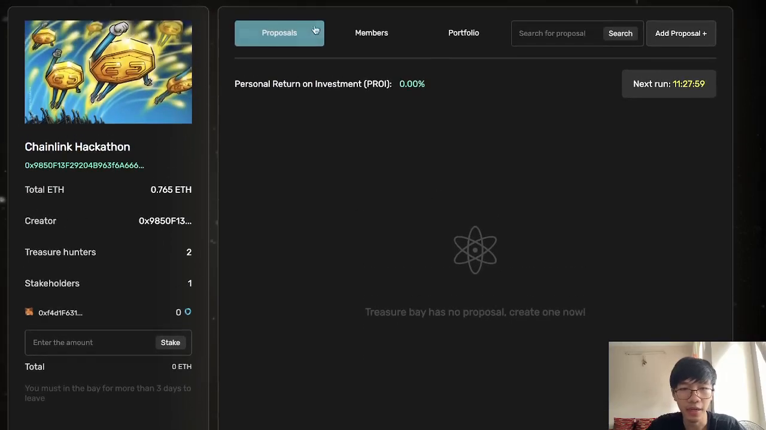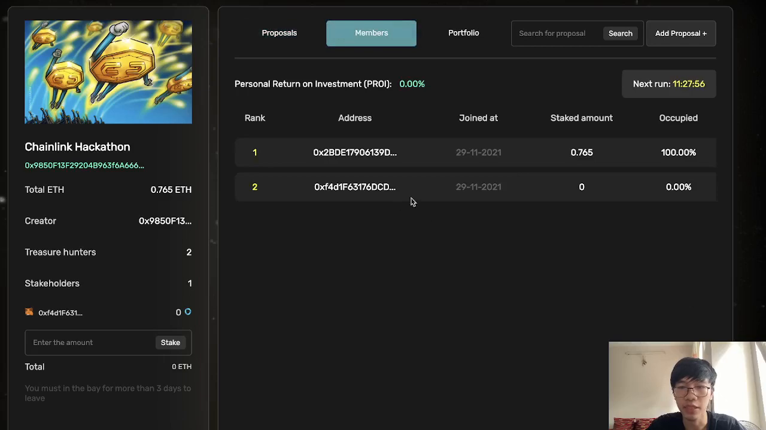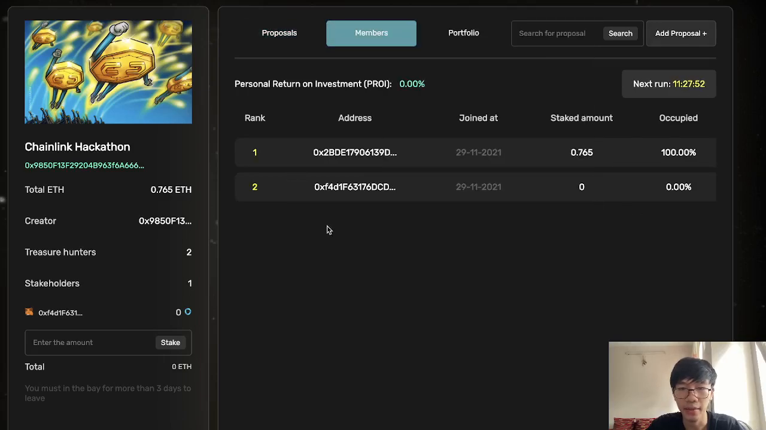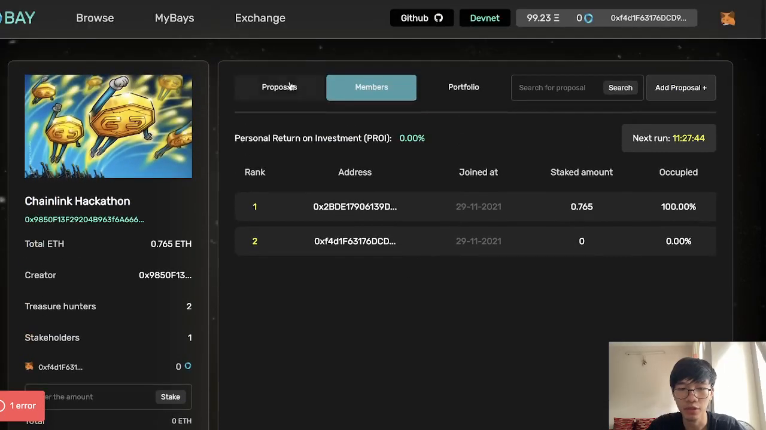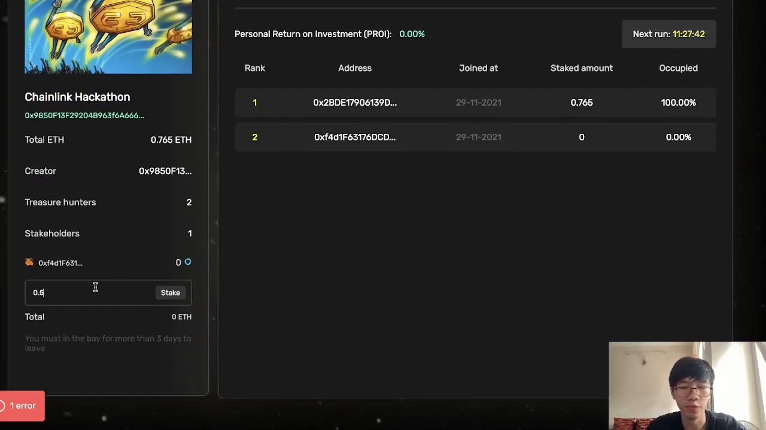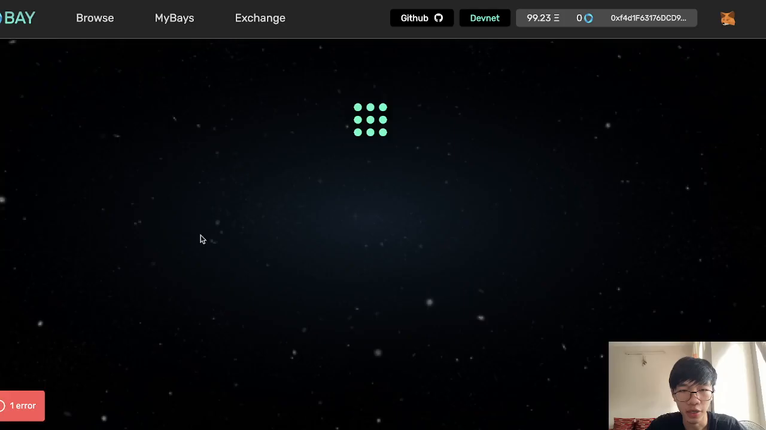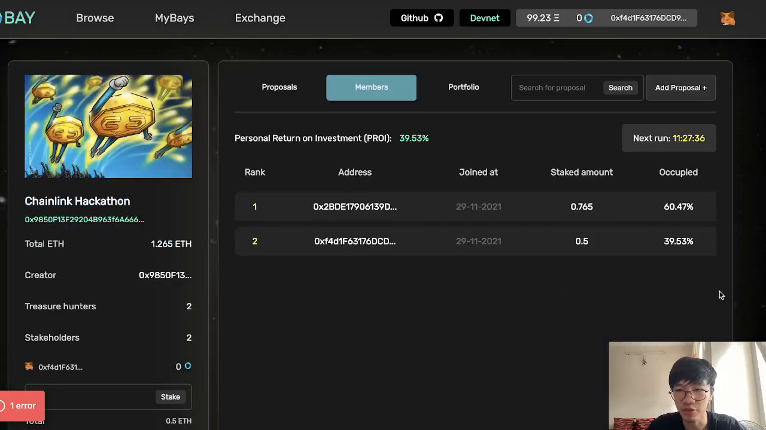And in this page, if I click on the members, you can see this is my address, right? This is my address, and there's no stake amount yet, so the occupy must be 0. So I will stake something like 0.5, and you can see that the amount is changed, and also the occupy number is also changed.